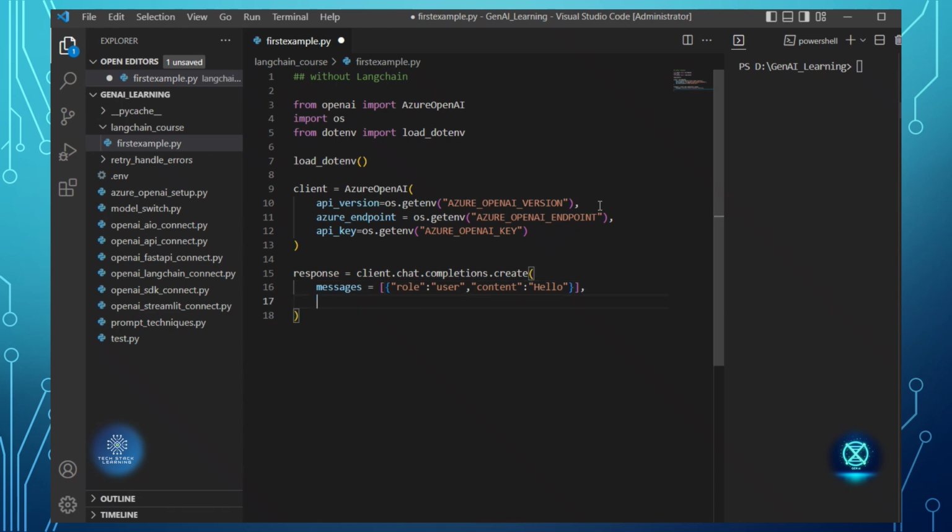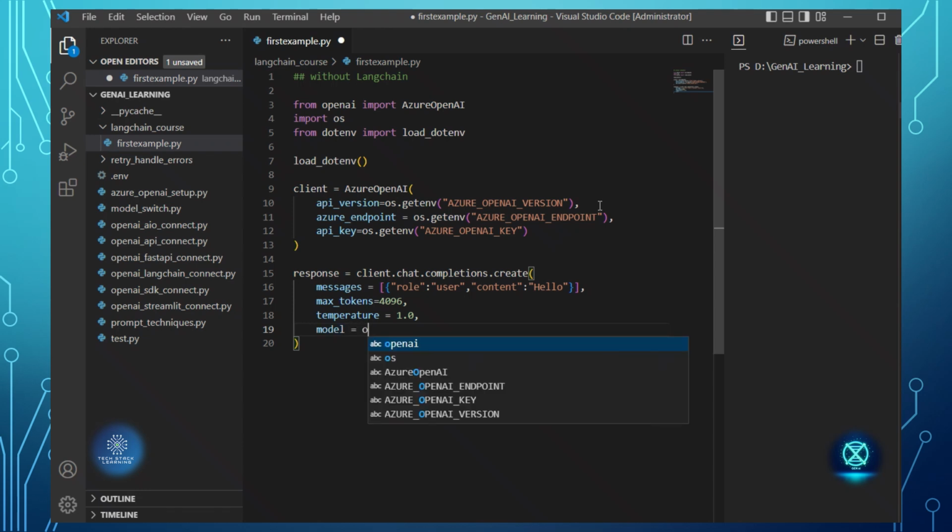Then I'll put max tokens equal to 4096 for now, and then temperature. I always get confused with the temperature wordings. So 150, I want more randomness. Then I'll put model equal to os dot getenv of Azure OpenAI deployment.